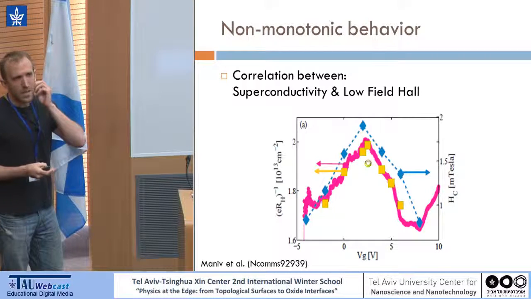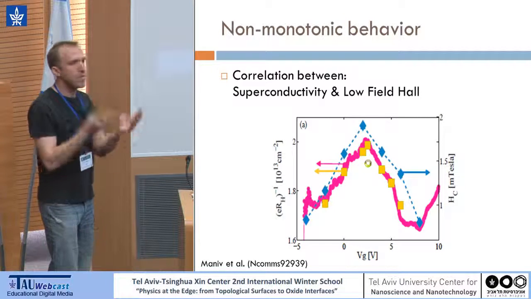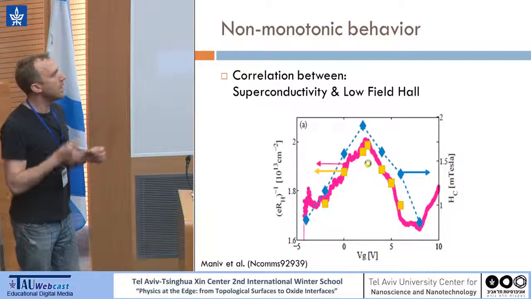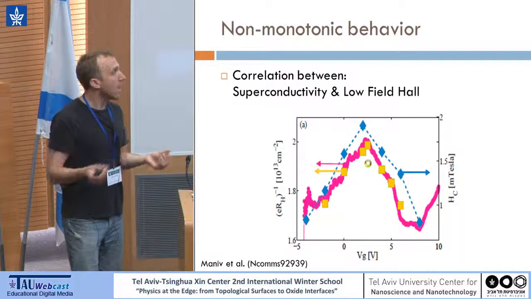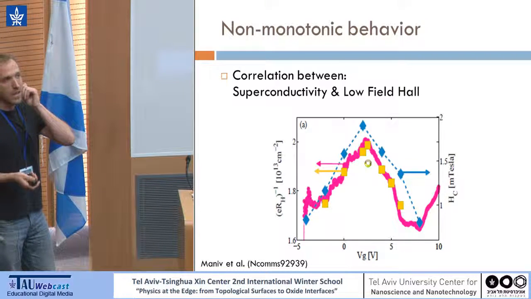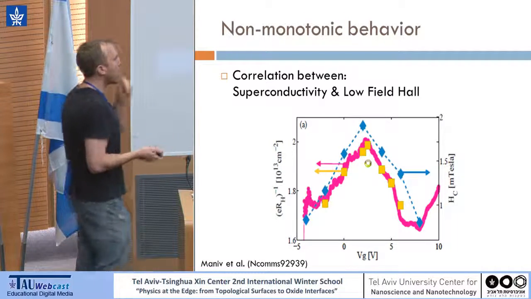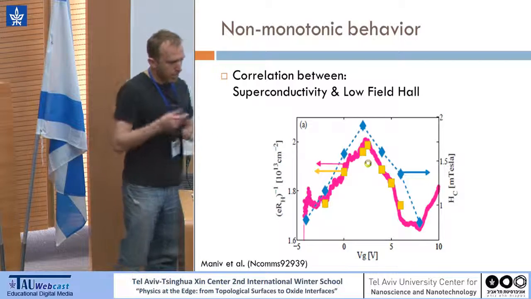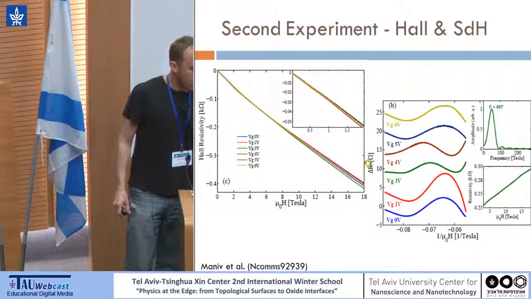But because this is a Hall measurement, which is pretty complicated and involves the two bands, we don't really know what is happening between the bands themselves. So we needed much more accurate and direct measurements of the bands. So we went to high fields and measured some samples to measure the quantum oscillations.